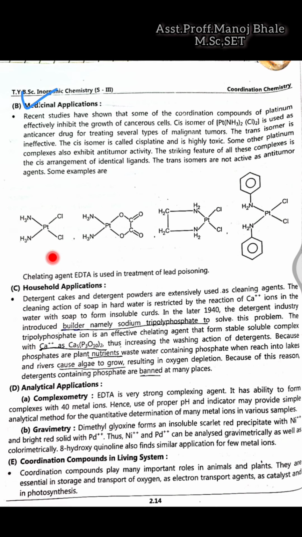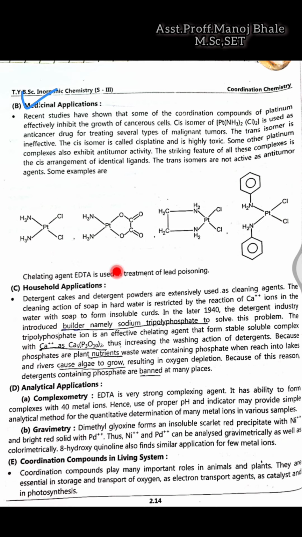Cisplatin, which is used for the treatment of cancer, forms blockage or forms bonding with the cancerous cells, and inhibits growth of these tumor cells, or inactivates growth of the cancer. So that is the use of cisplatin in the treatment of cancer.